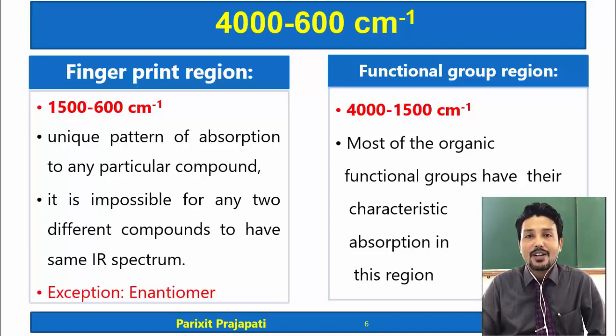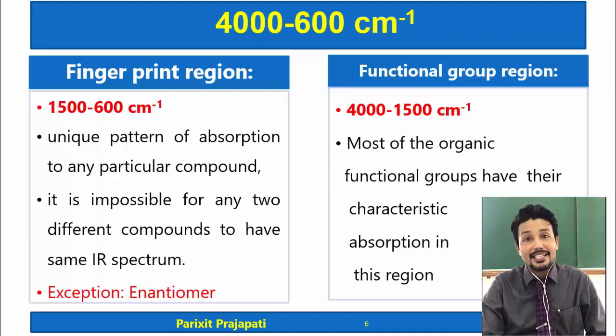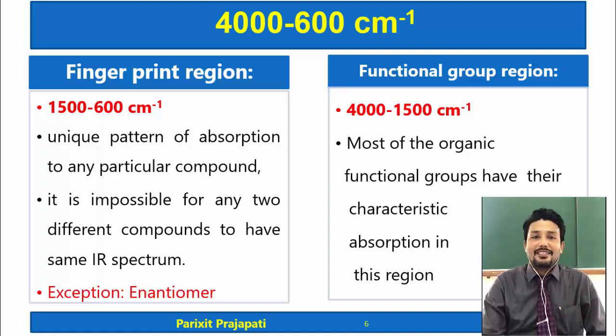Because most of the organic functional groups, for example the carbonyl group containing carboxylic acid, aldehyde, ketone, ester, then other functional groups like ether, anhydrides, amines, amides, and so on, almost all functional groups have characteristic absorption in this region, and by their characteristic absorption they can be identified in this region, and that is why this region is known as the functional group region.